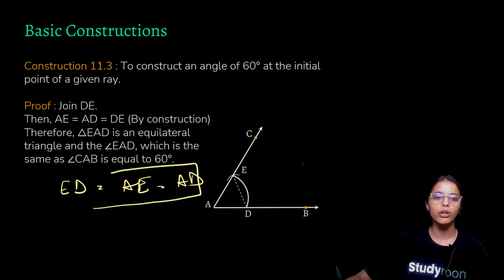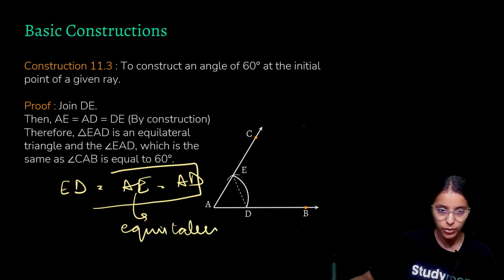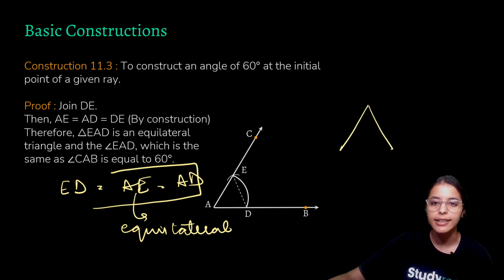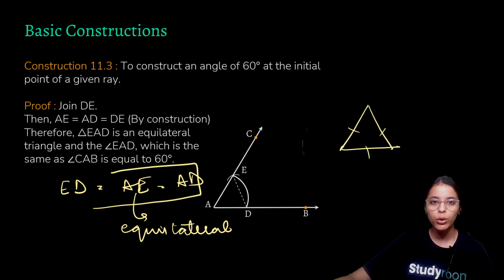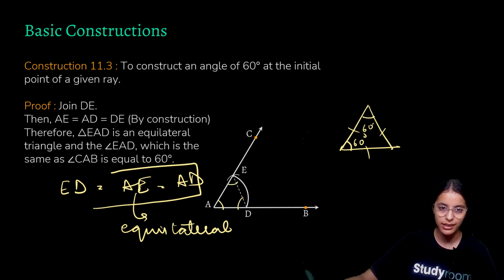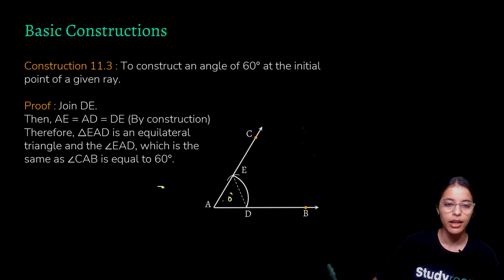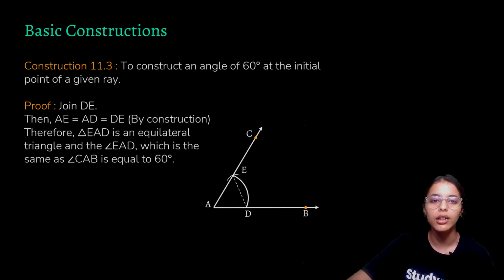Since all the sides are equal, we know this kind of triangle is an equilateral triangle, the triangle having all the sides equal. And we know that the property that follows an equilateral triangle along with the sides is that all its angles measure 60 degrees. And hence we have just proved that this angle is 60 degrees, this angle is 60 degrees, this angle is 60 degrees. And our main and much needed angle is this angle, which is just 60 degrees. Hence, now we have learned how to construct a 60 degree angle.